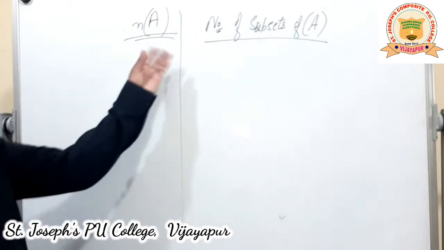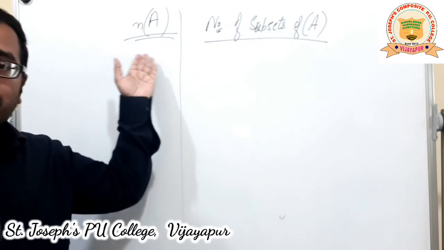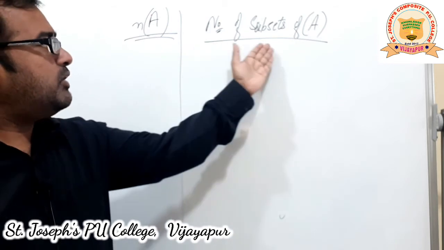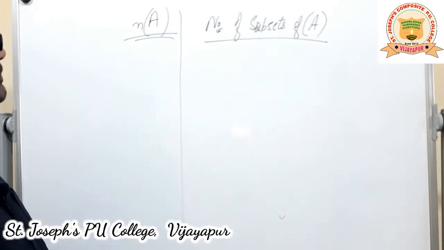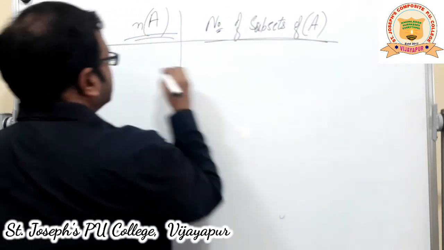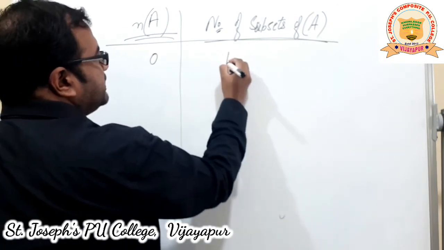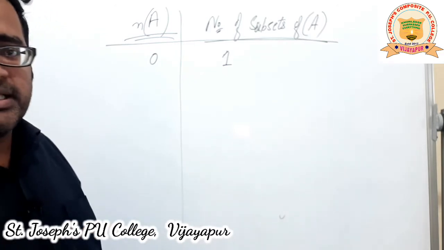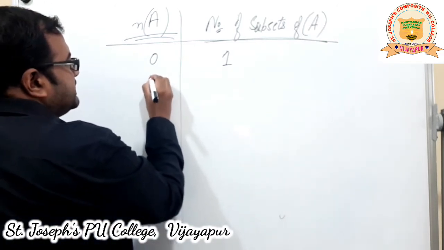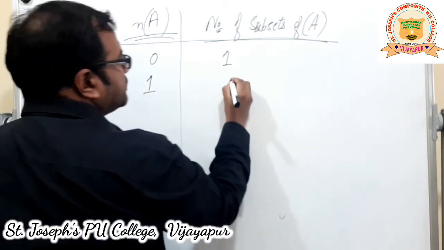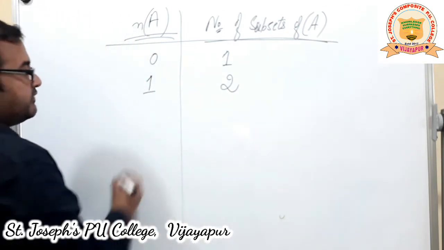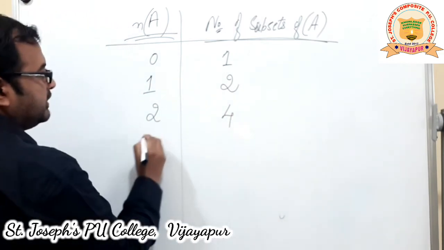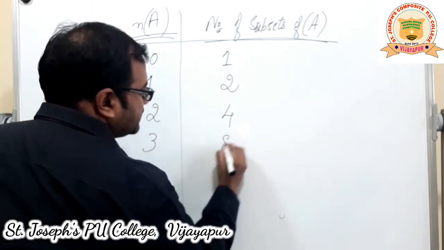If we make 2 columns, one giving the number of elements in the given set, let's call it A, and then the number of subsets of A. This is what we see. In the first case, when it is 0, we find 1 subset. This is what we have seen in the video. Now, if the number of elements is 1, then we found there are 2 subsets. If the number of elements was 2, we found 4. If this was 3, we found 8.